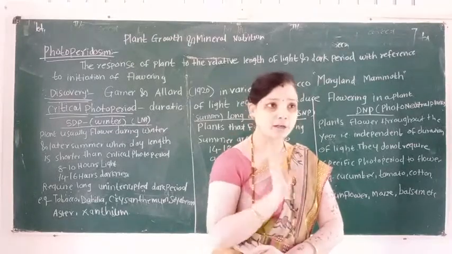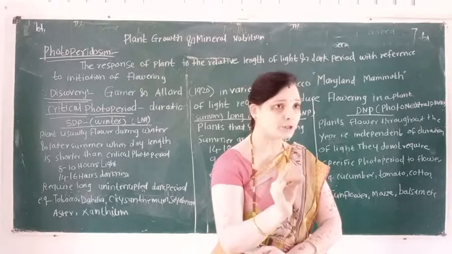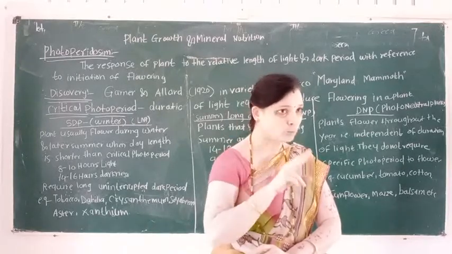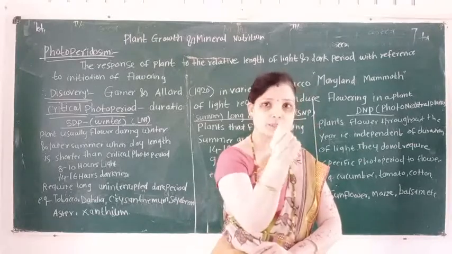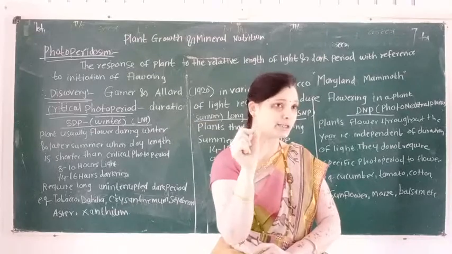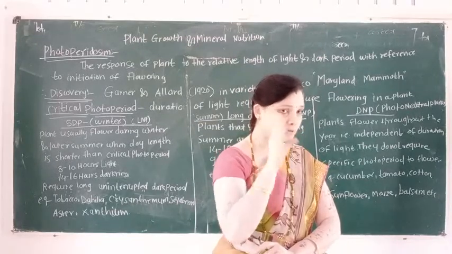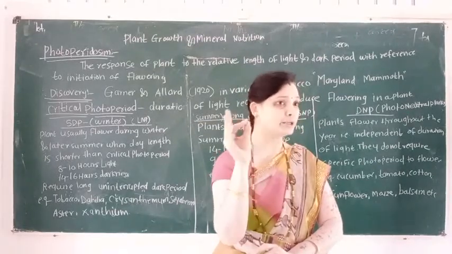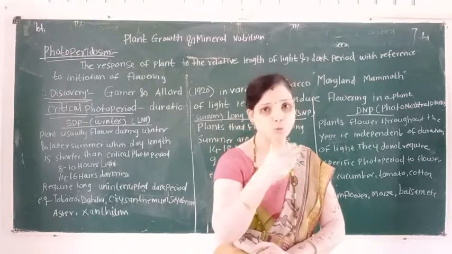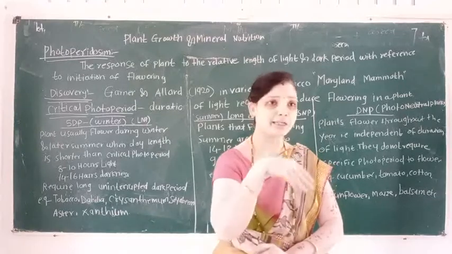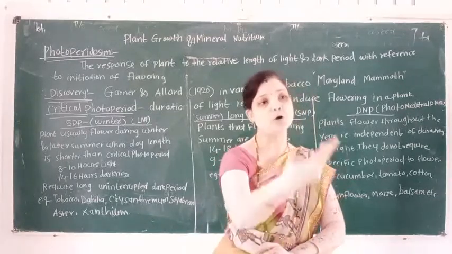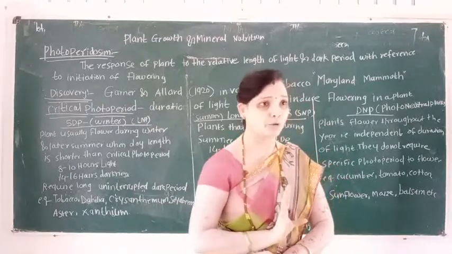Garner and Allard discovered the term photoperiodism. Photoperiodism involves two words. The first word is photo, and periodism means duration. Photo means light and periodism means duration. The light duration involved in inducing flowering in a plant body, this phenomenon, is known as photoperiodism.